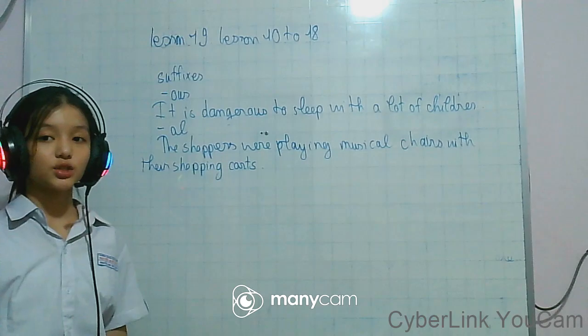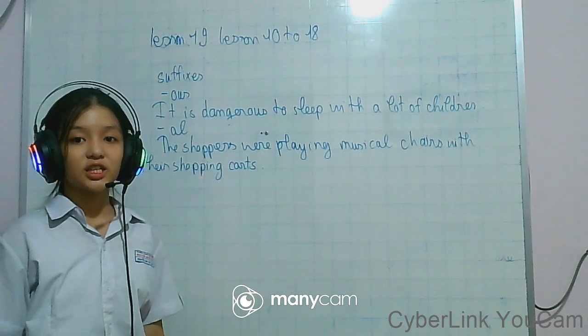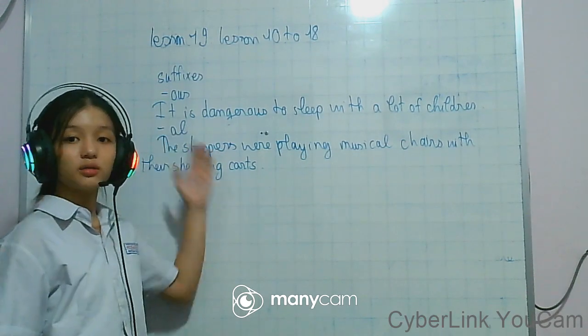So in this sentence, musical is the adjective that ends with al.